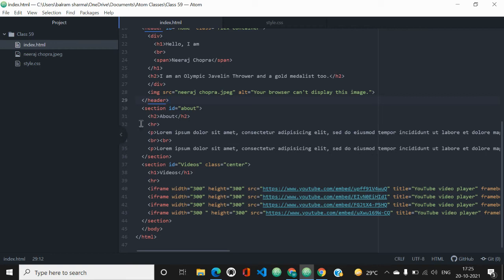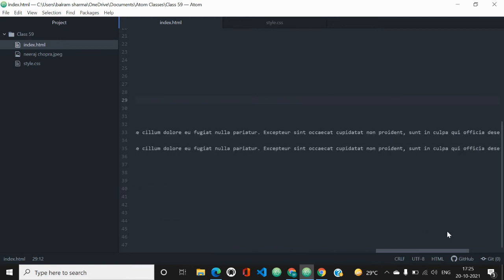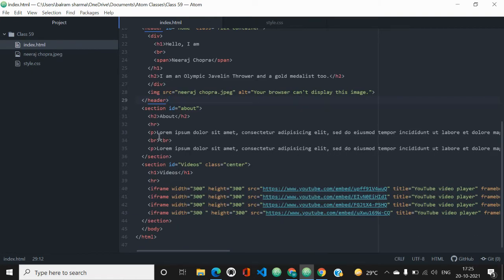Then I have given a paragraph with the p tag. I have given a dummy text, which is Lorem dummy text. Those who were using Atom previously would know that there is a dummy text in Atom which is known as Lorem. So I have used that here just for showing. But you can add any text or any information about Neeraj Chopra in your particular website, or about the person for whom you are creating your website.